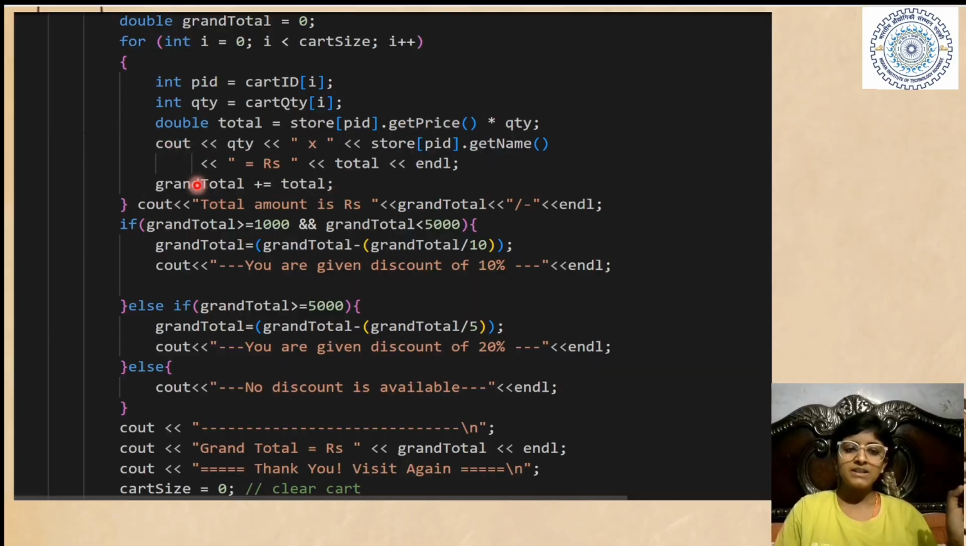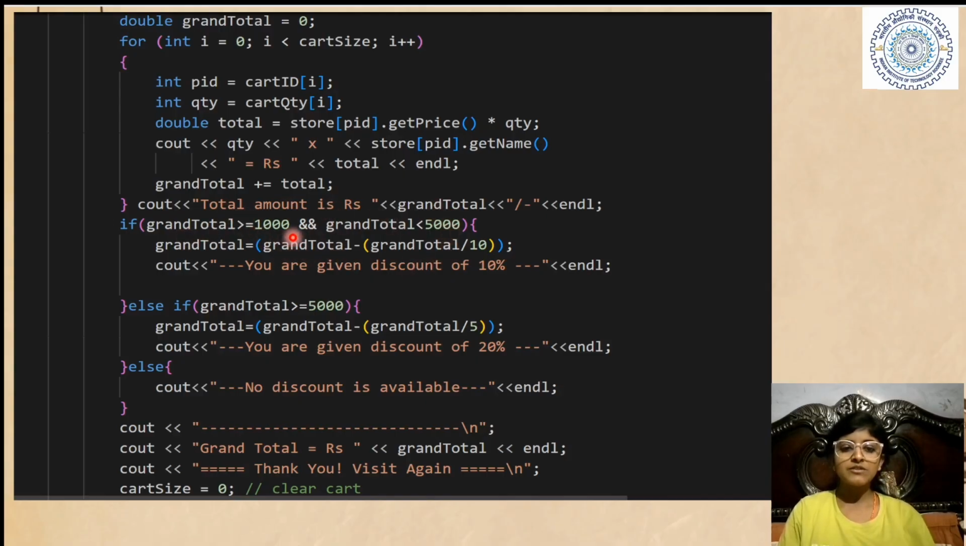After this loop, the grand total comes, and the grand total is what? It will add up all the totals in this loop, and it will print the grand total after the loop. Then we will check if the grand total is greater than 1000 and less than 5000. This is basically AND. It means only when both conditions are satisfied is the condition satisfied. If one is satisfied and one is not, then it will not be applied.